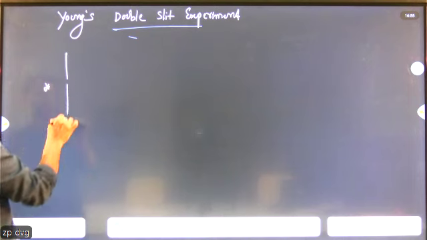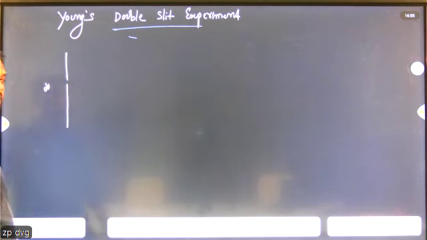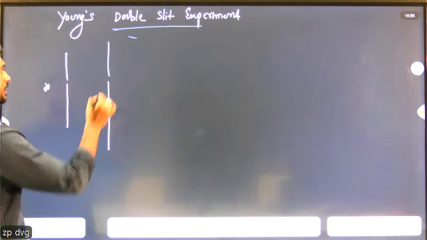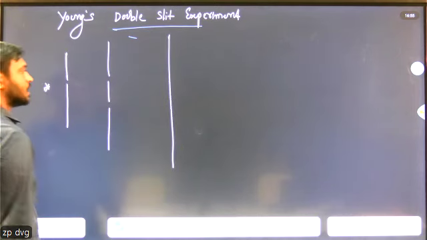This source produces a coherent source, and this one is a screen.